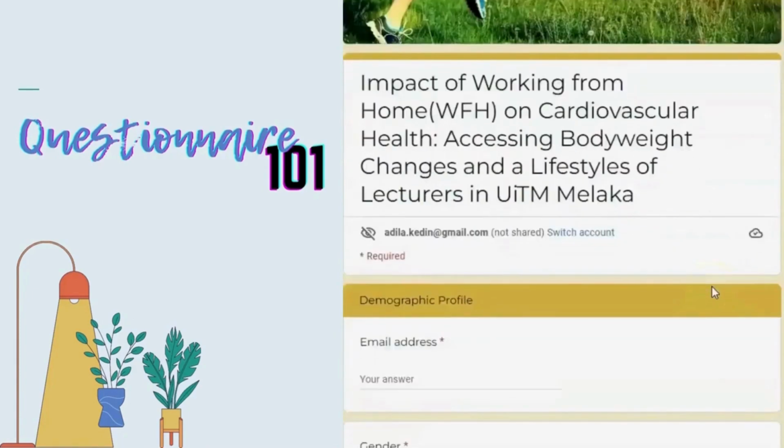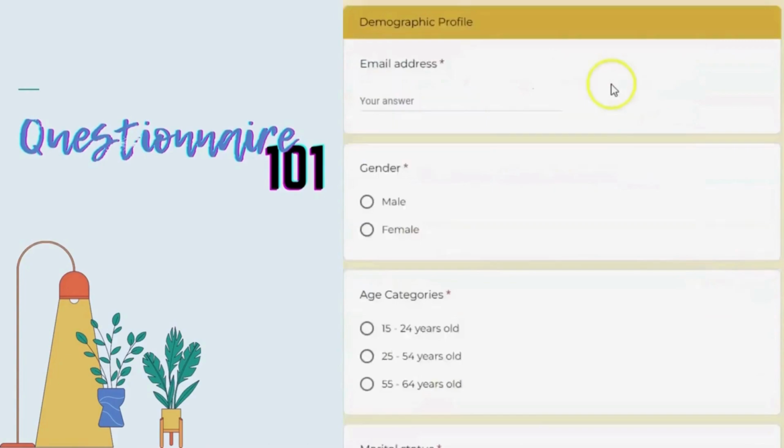okay, these are the questions. To make sure that your questionnaire is neat and organized, divide every question according to section. So start with the simplest or the easiest question and end with the hardest question. So normally, we will start with a demographic profile where we get all the details of our respondents.